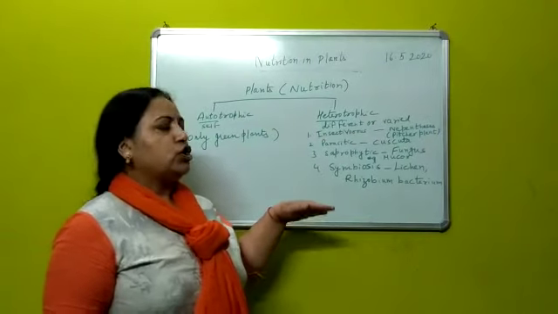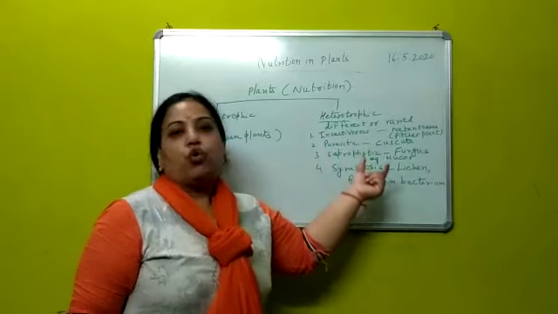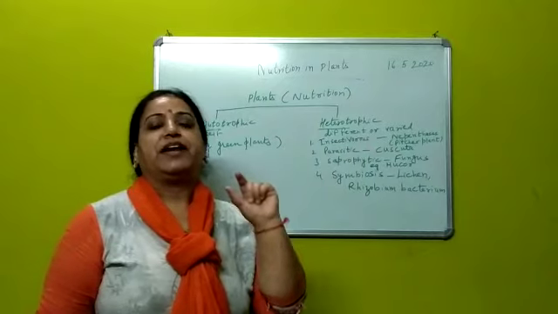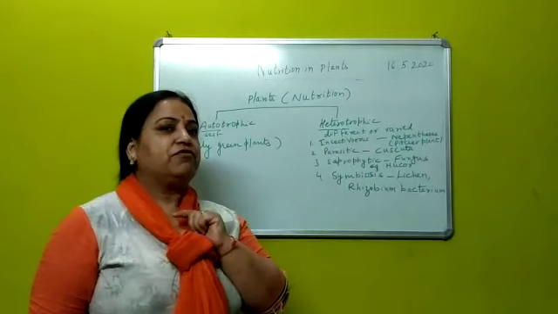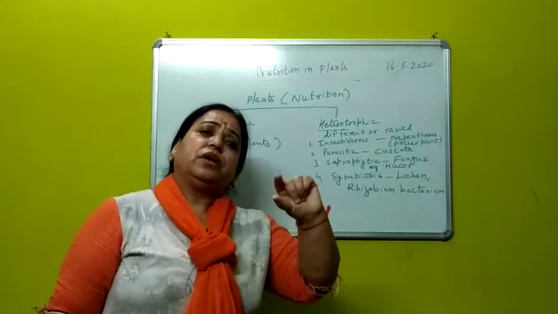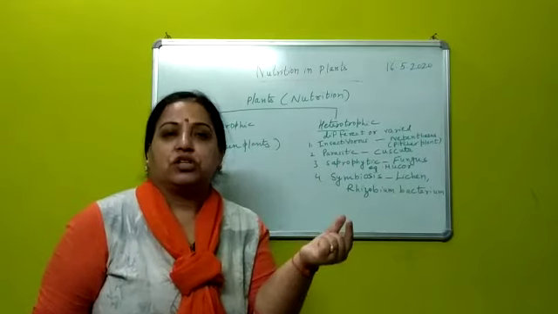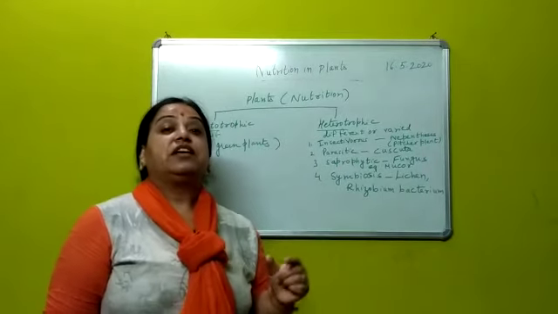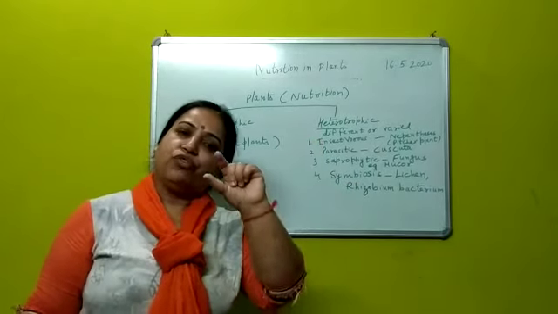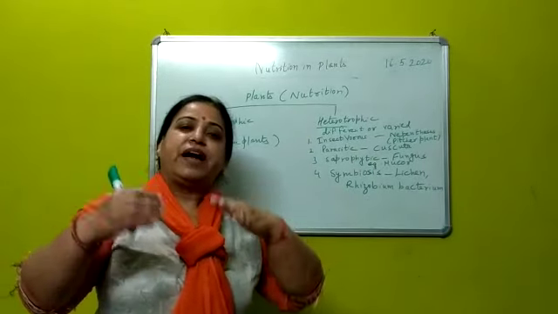First of all, we are on to the topic that is insectivorous. Now there is a word called vorous. Wherever you find the word vorous, keep in mind that it means to eat. If we write insectivorous, that means plants which are eating insects are called insectivorous. If we say algivorous, that means they are eating algae. If we say herbivorous, plant-eating animals. So wherever the word vorous comes, automatically it should come into your mind that it means to eat.